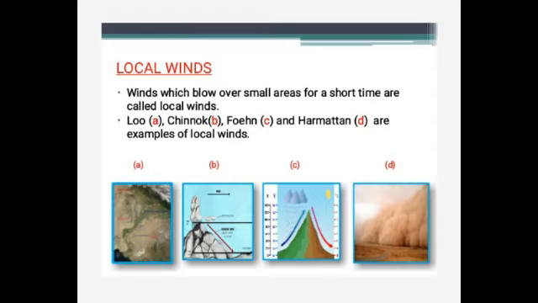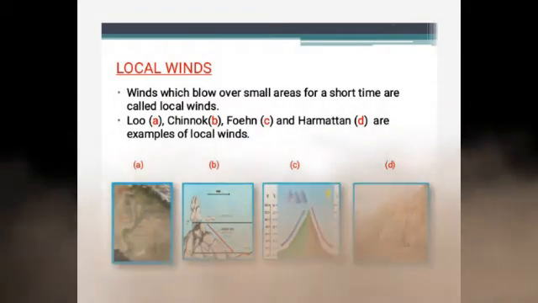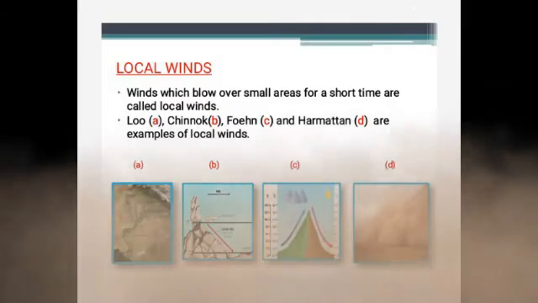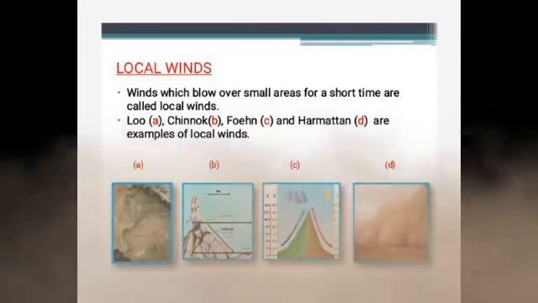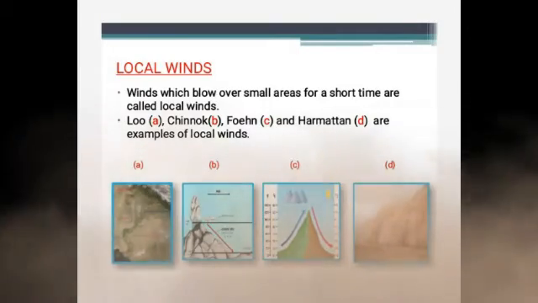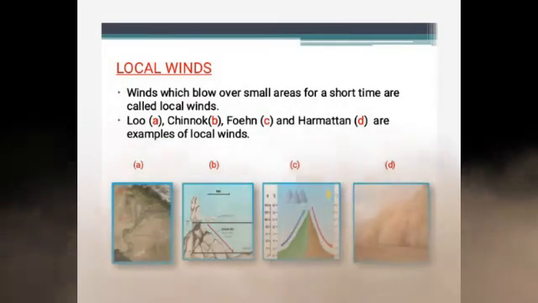So first one, Lu. Can you see in the picture? First one, A is Lu. Lu is a hot, dry and dusty wind which blows in the plains of northern India. It commonly occurs during the month of May and June. Next one is the Chinook, B. It is a warm and dry wind which blows on the eastern side of the Rocky Mountains in North America. Under its influence, the snow on the mountains melts rapidly. Thus it is also called the snow eater. So underline in your textbook and remind, okay? Keep in your mind. So what is snow eater? The Chinook winds.